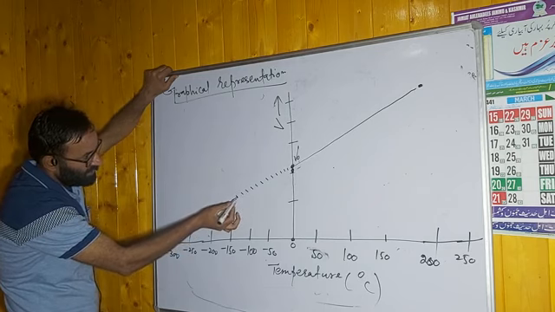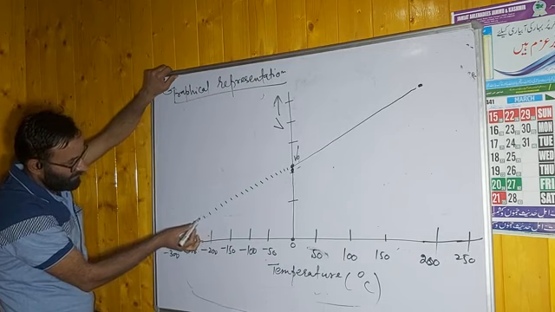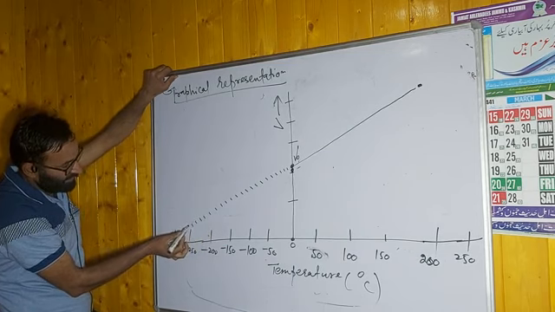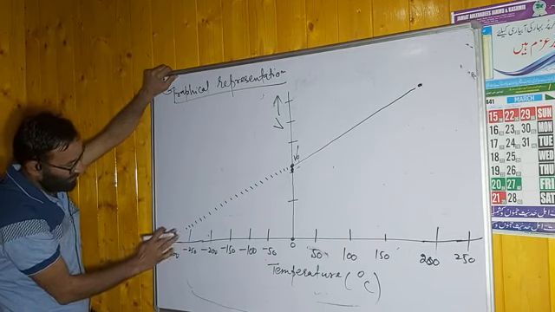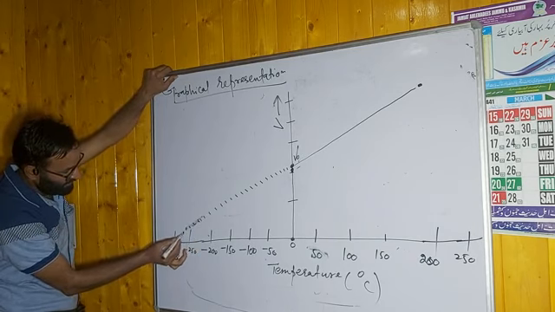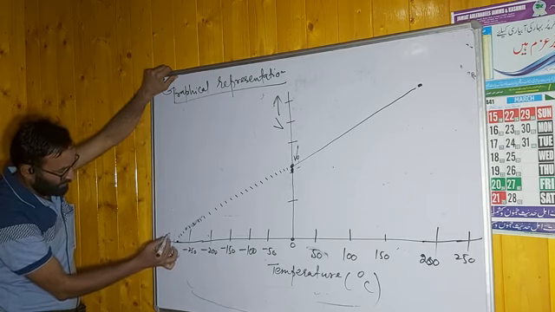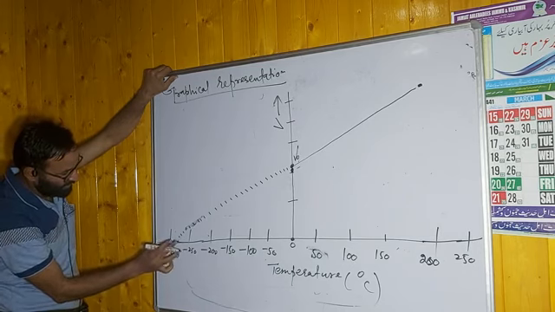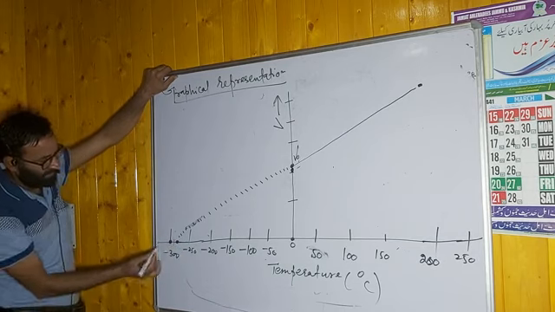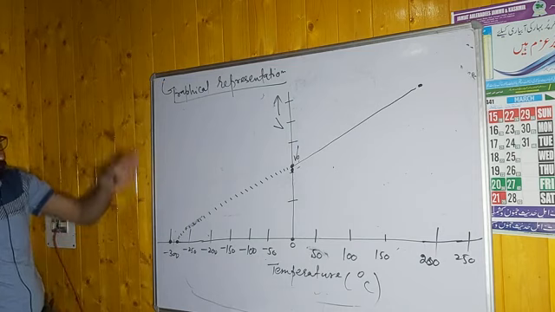To understand this graph, it will touch here, this point. This is minus 300. When you use a scale, you will get this type of straight line.